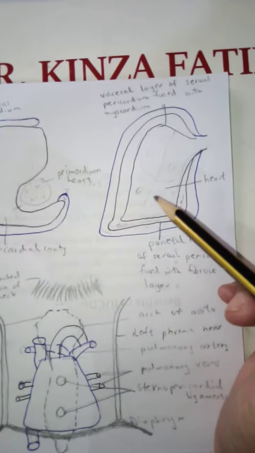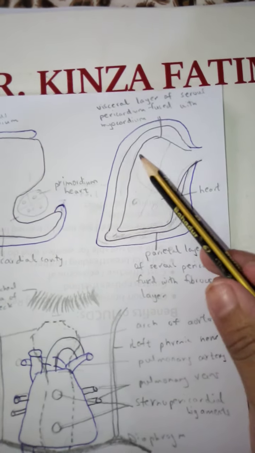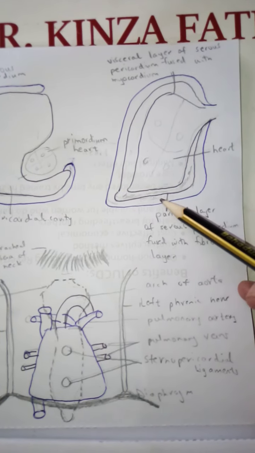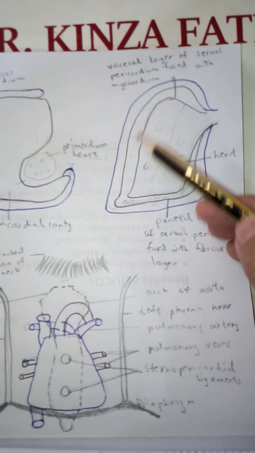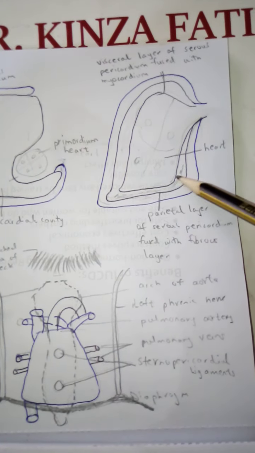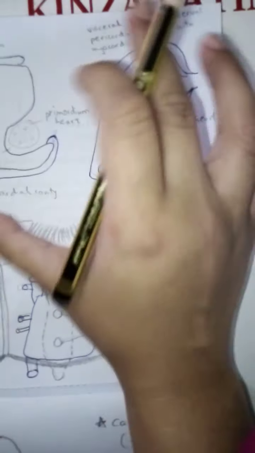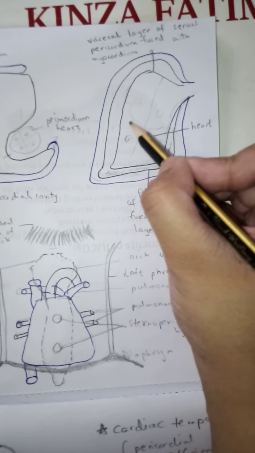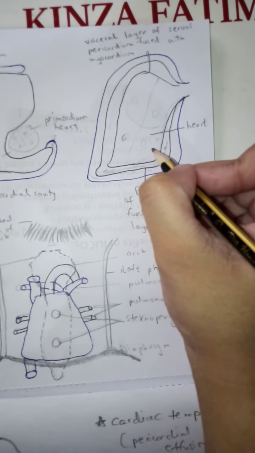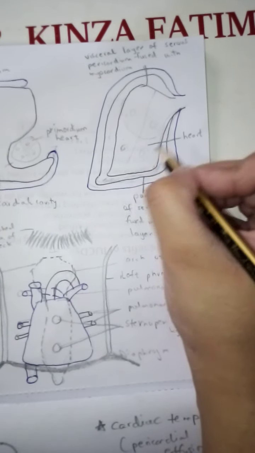In abnormality, when there is accumulation of fluid in this pericardial cavity, this is known as pericardial effusion, or a term known as cardiac tamponade. When there is fluid in this cavity, it will exert pressure on the heart. That's why it is known as cardiac tamponade. Tamponade is something that exerts pressure. When there is pressure exerted on the heart, the venous return will be hindered and the aortic outflow of the blood will be hindered, so the heart will be in a pressure condition.